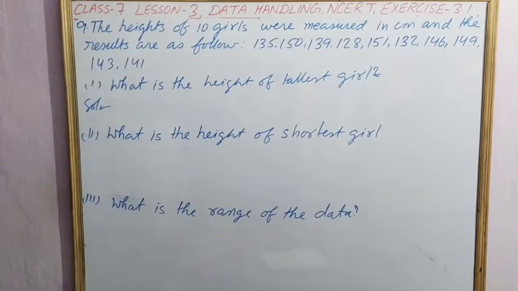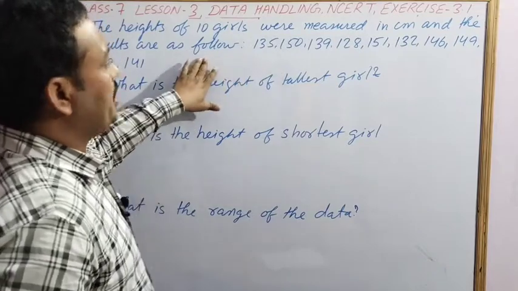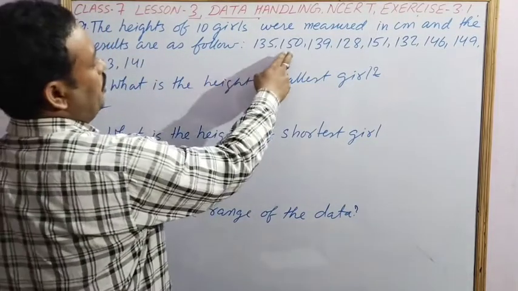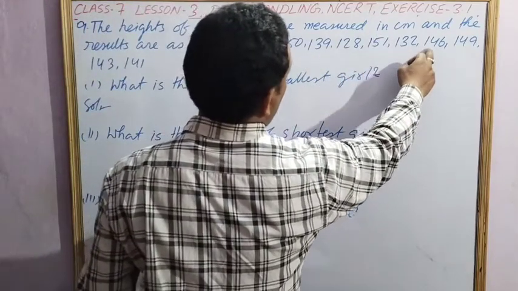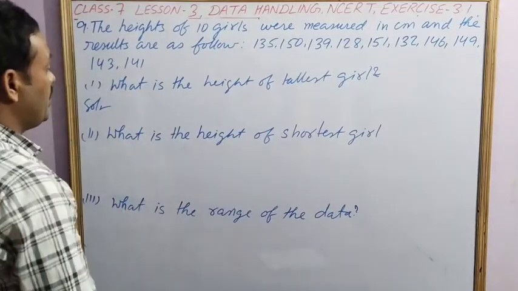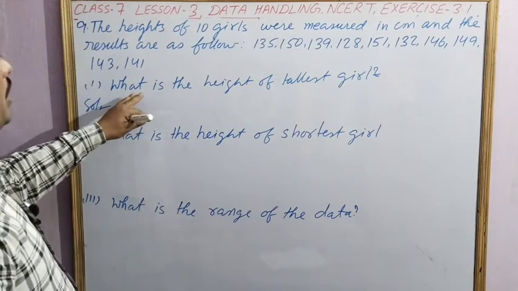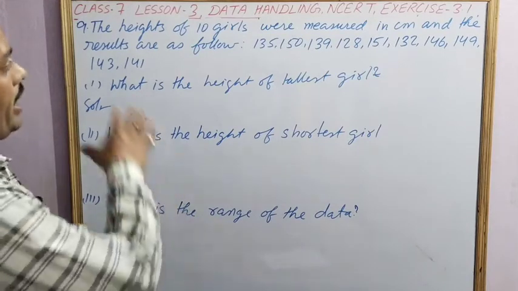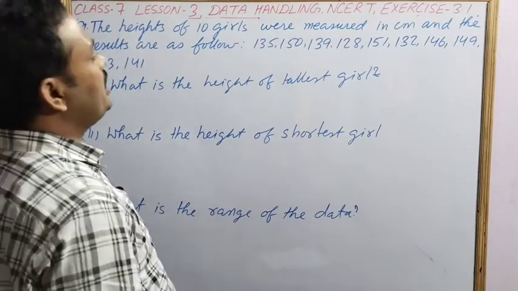Question number 9 says the heights of 10 girls were measured in centimeters and the results are as follows. The results given are 135, 150, 139, 128, 151, 132, 146, 149, 143 and 141. Now from here we have to find the height of the tallest girl. First, what we do is arrange this data in ascending or descending order. It is better to arrange in ascending order.